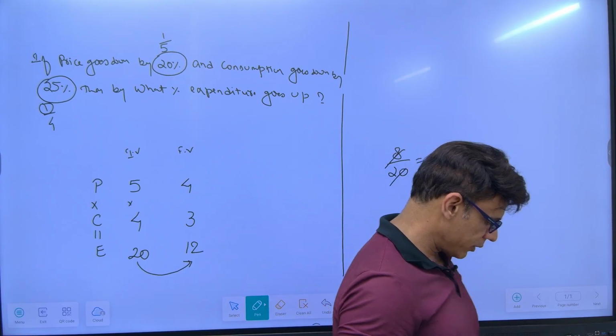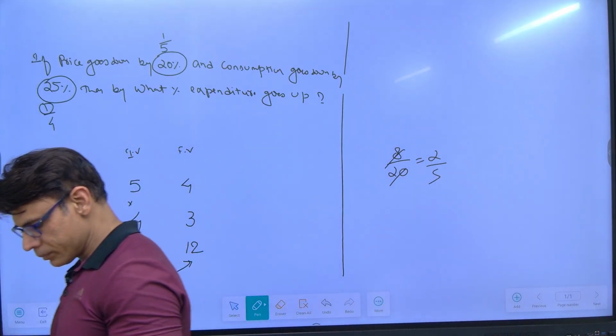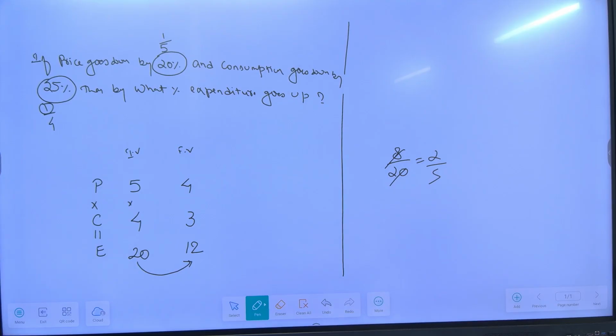What is 2 by 5? Twenty is becoming 12, na? So there is a reduction of what? Is equal to 40%.